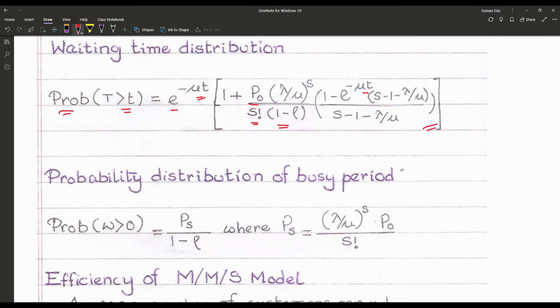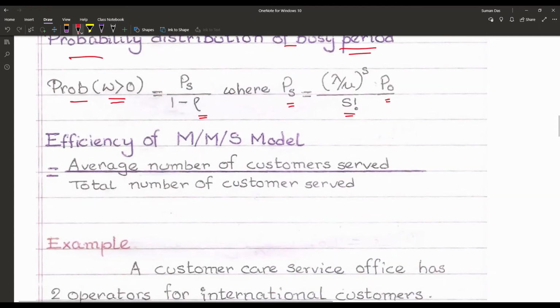We have to remember this formula to find the waiting time distribution. And the probability distribution of the busy period, that is probability W greater than 0, is equal to PS upon 1 minus rho, where PS is equal to (lambda upon mu) to the power s by factorial s into P0. And what is the efficiency of the MMS model? That is average number of customers served upon total number of customers served. That is known as the efficiency of MMS model.